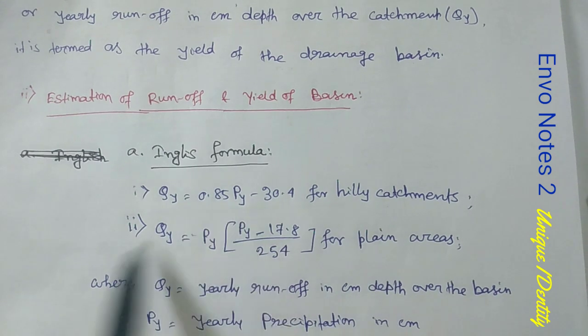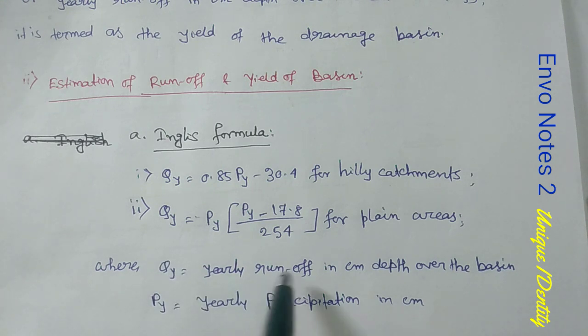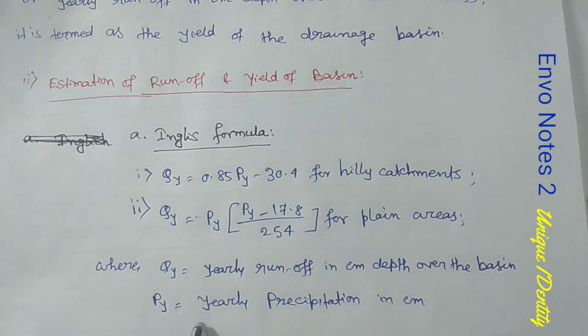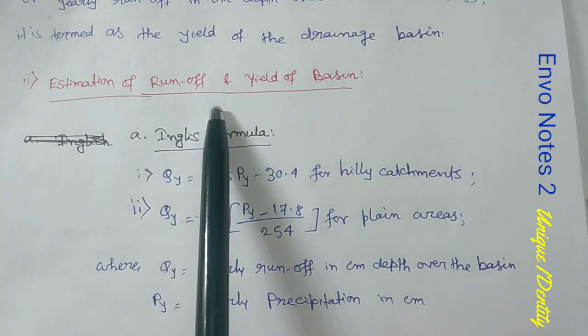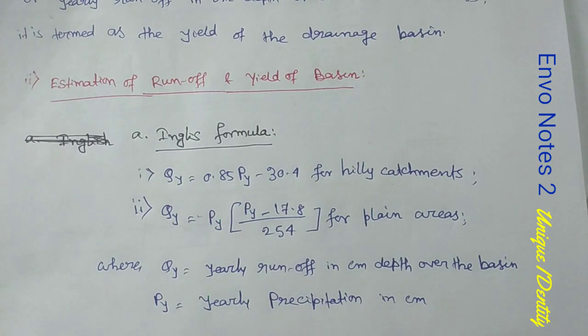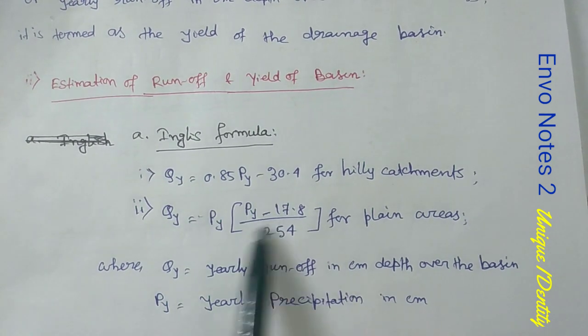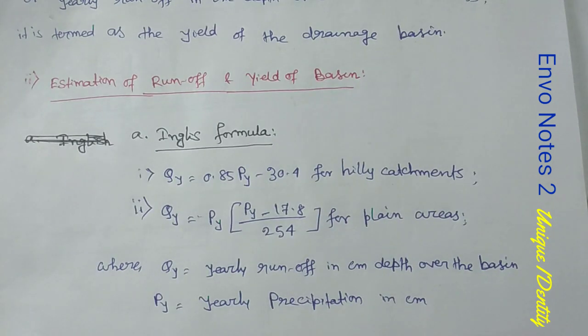These are the expressions for the QY, where capital QY equals yearly runoff in centimeter depth over the basin and capital PY equals yearly precipitation or the annual rainfall in centimeter. Okay, so English formula is used for the estimation of runoff and yield of basin, and the formula is this. So please remember only this formula for the estimation of runoff and yield of basin.